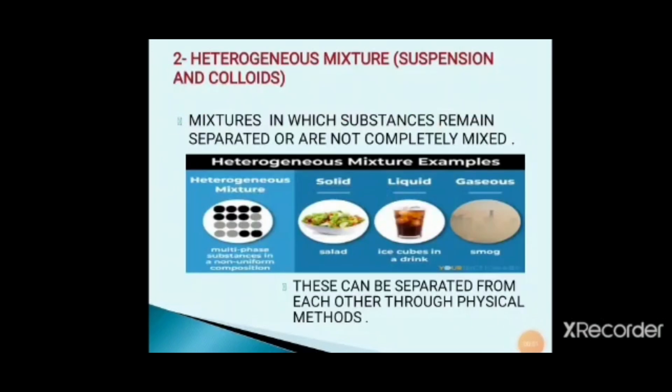Now second are heterogeneous mixtures, which are categorized into suspensions and colloids. These are mixtures in which substances remain separated or are not completely mixed. Meaning, in this mixture we can easily identify the solute because the substances are separated from each other. Such as if we mix sand in water, then after some time sand will settle down at the bottom and we can easily identify the solute, which is sand, and the solvent, which is water, and these can be separated from each other through physical methods. Some examples: solid salad, liquid ice cubes in a drink, and gaseous smoke.